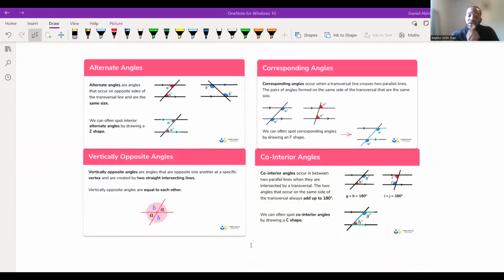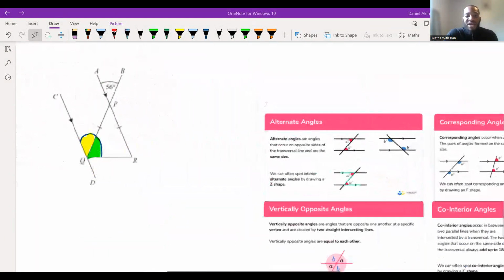Actually, no, they do. They ask you to give a reason, to be fair. Because they will say, give a reason. So you want to give the correct rule. For example, if it's alternate angles and you put corresponding angles, you'd get it wrong. So make sure you know your names as well as the rules. Obviously, knowing the rules is the first step, but make sure you know the names as well, because they do ask you that.